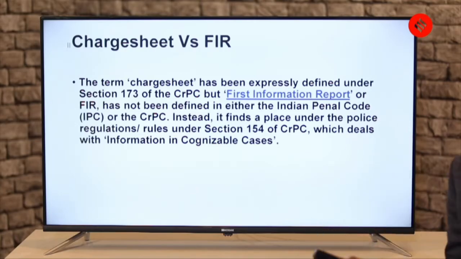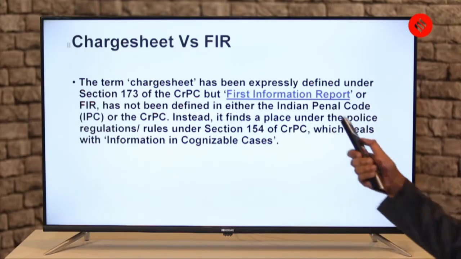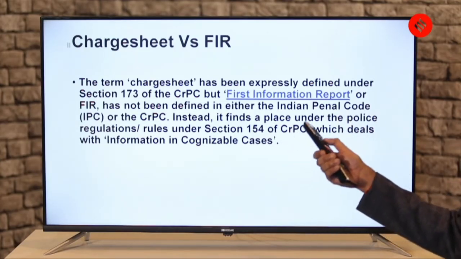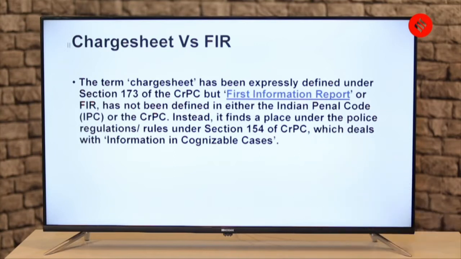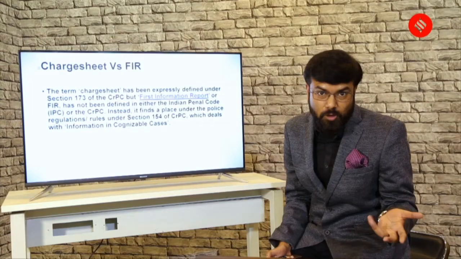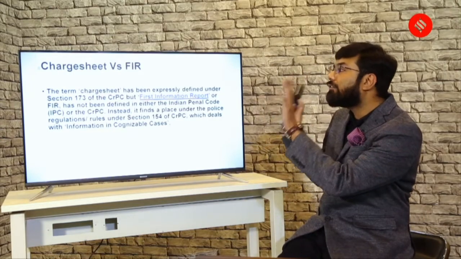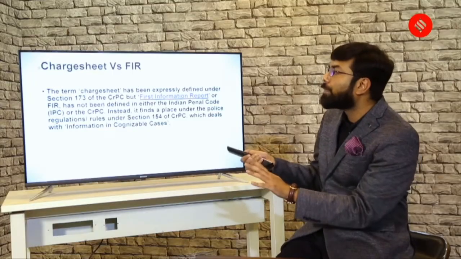So the most common word, FIR, is not defined. Instead, it finds a place under the police regulation rules and Section 154 of CrPC. Directly it is not defined in CrPC, but only in the police regulations or rules, which deal with information in cognizable cases. This is an important difference which you should know.